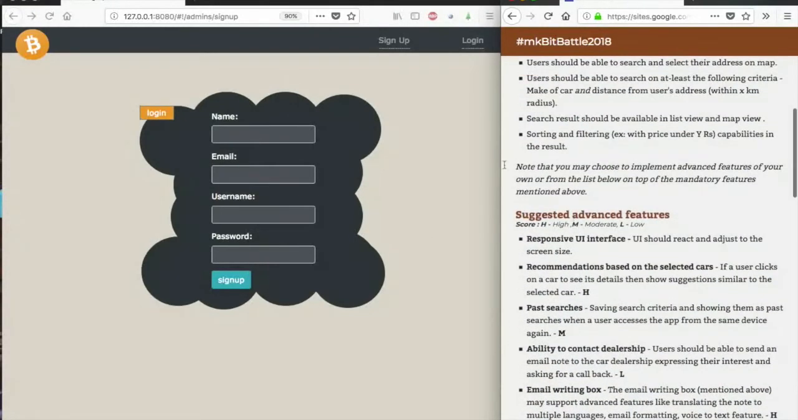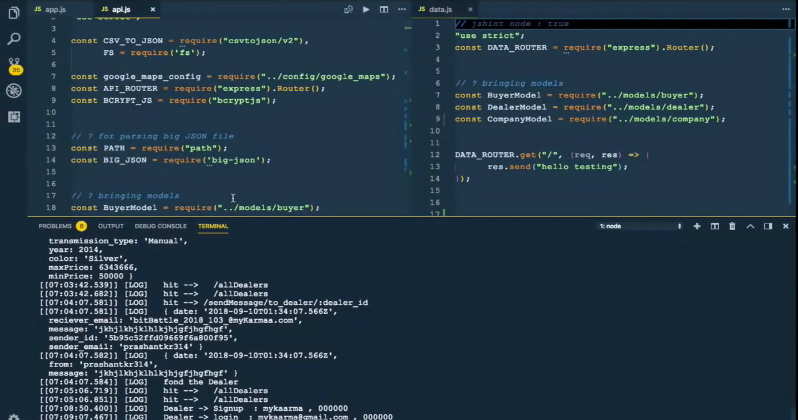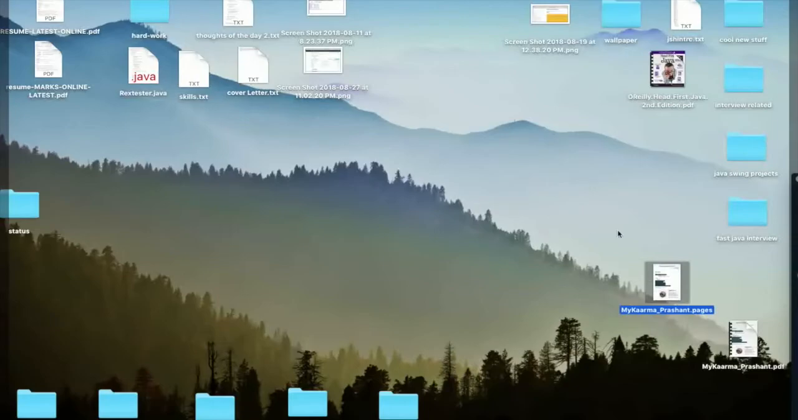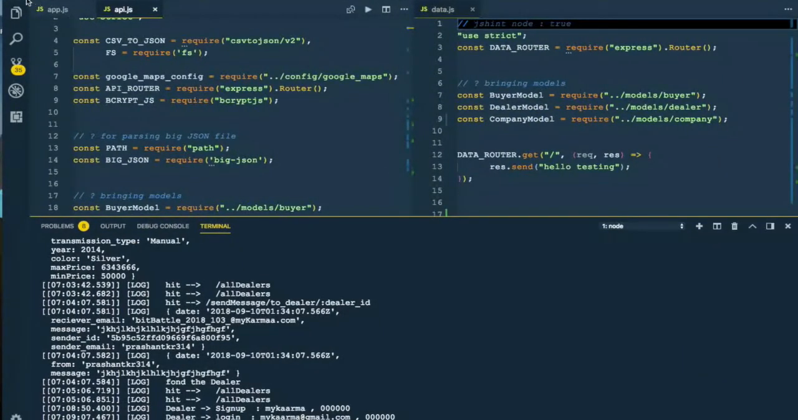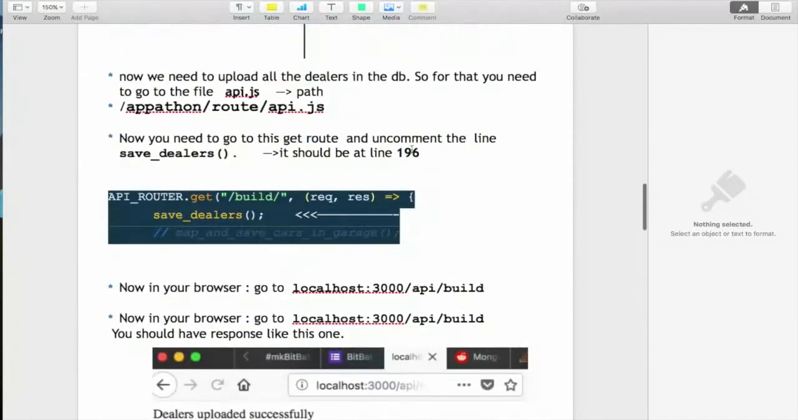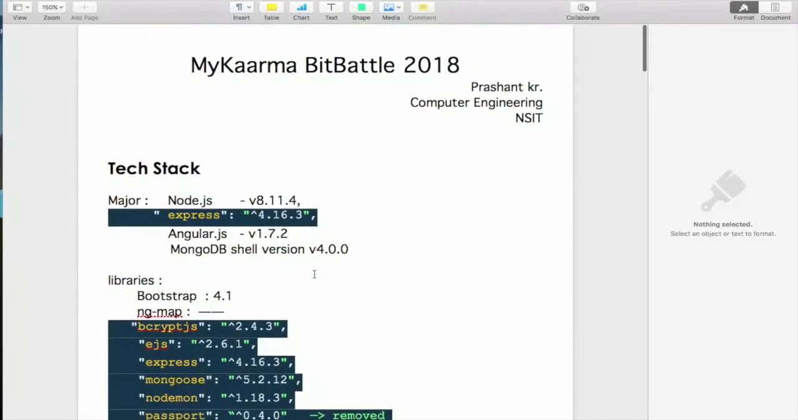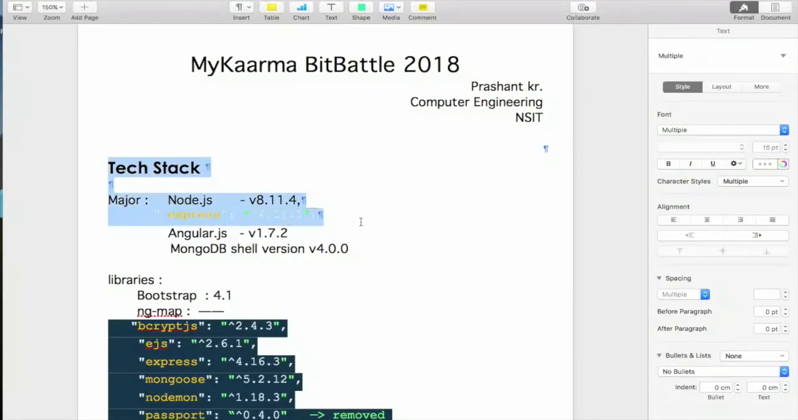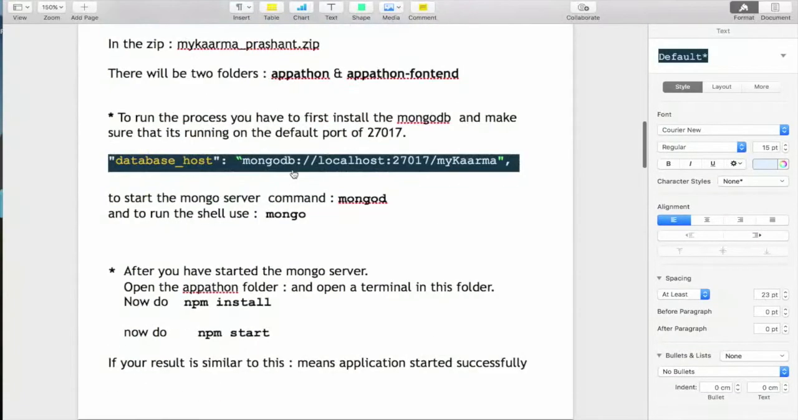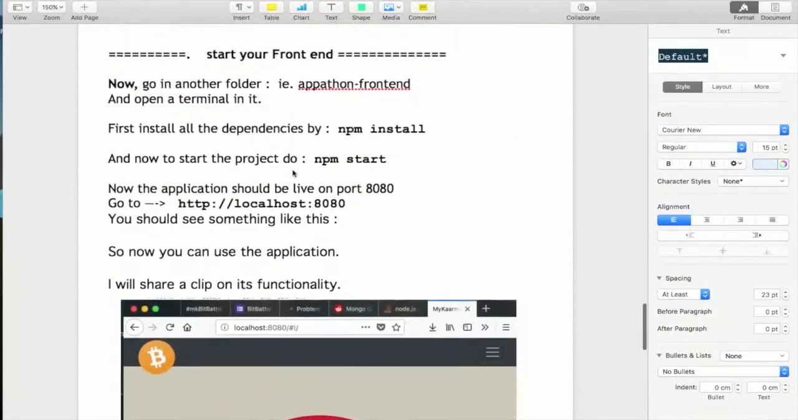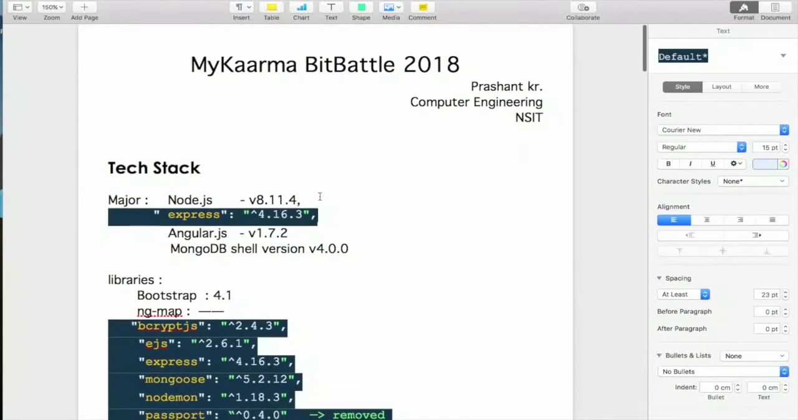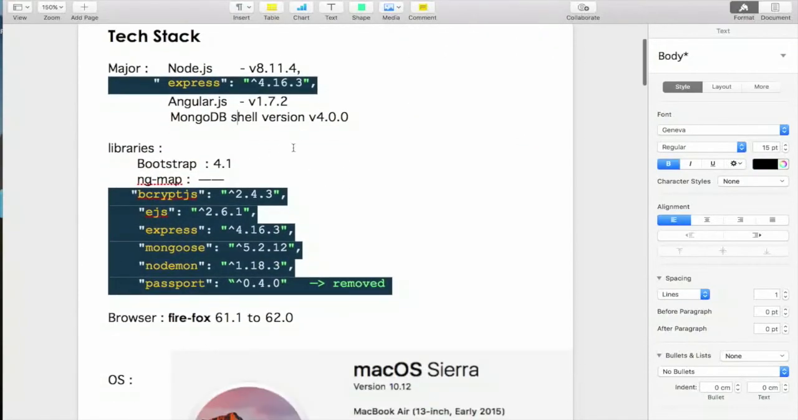So this was all that I had, and now I can show you the PDF that I have built for this purpose only. So this was my app demo, in which I have shown you the functionality of the app. This is the PDF that I have generated, and I will be submitting this too. This PDF guides you on how to install and how to run this project. I have explained all this step by step.